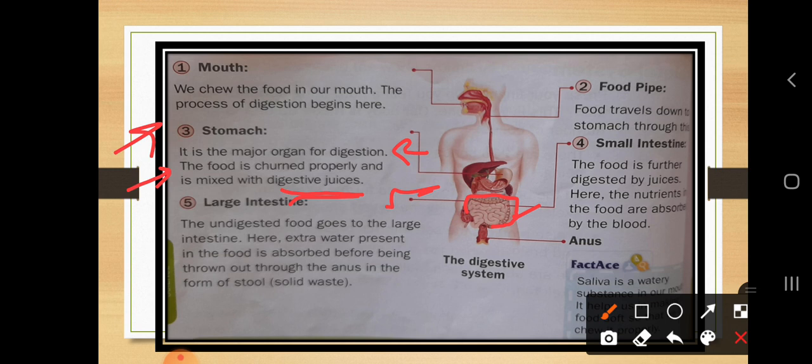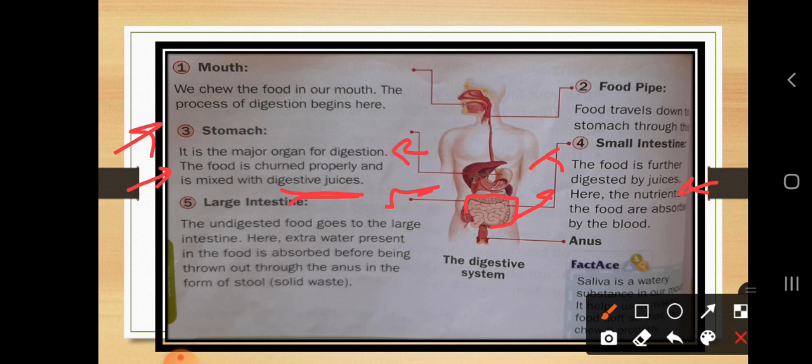So after mixing the digestive juices, it will go to the small intestine. What happens in the small intestine? The food is further digested by juices here. What is the meaning of this? It means other juices are present and other things are going to be mixed with the food to get energy.